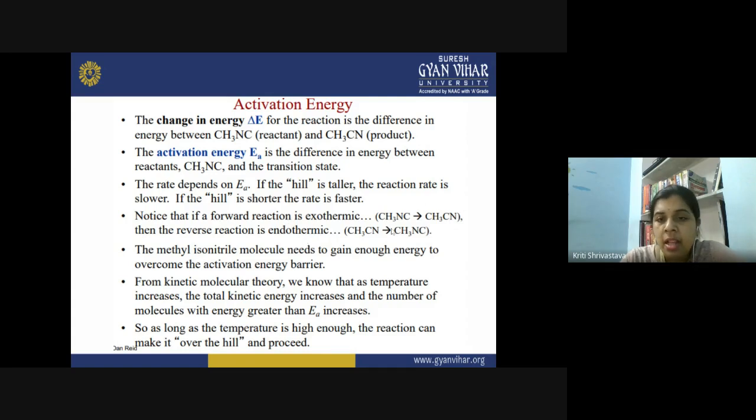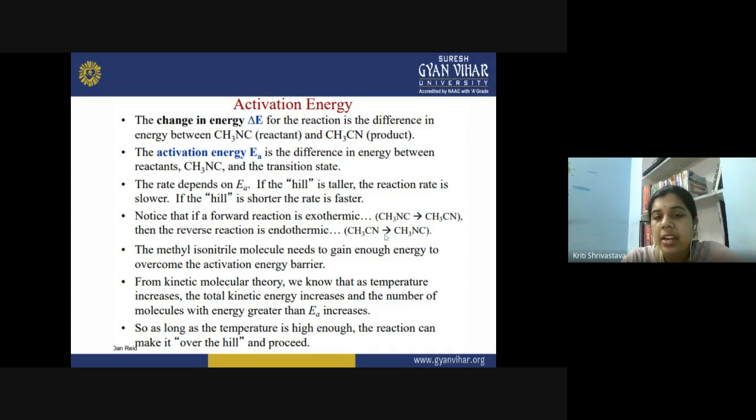So, if you see the conversion of methyl isonitrile to methyl cyanide, what is this? This is an exothermic reaction, but the reverse is what? The conversion of methyl cyanide into methyl isonitrile.